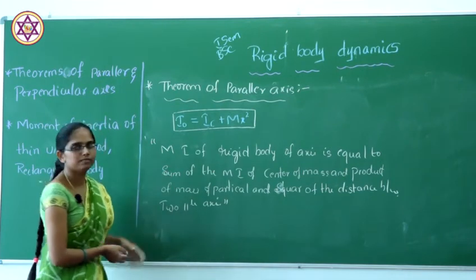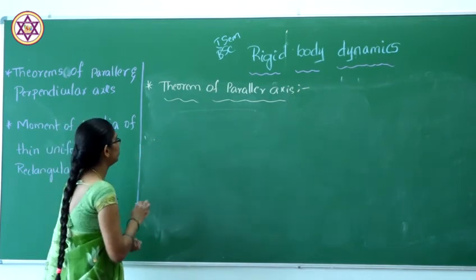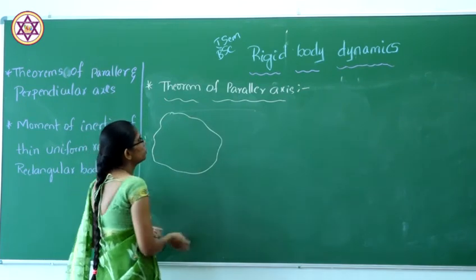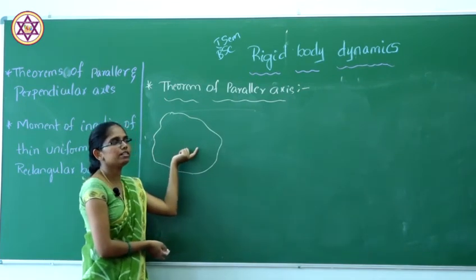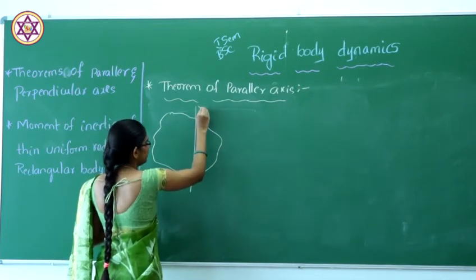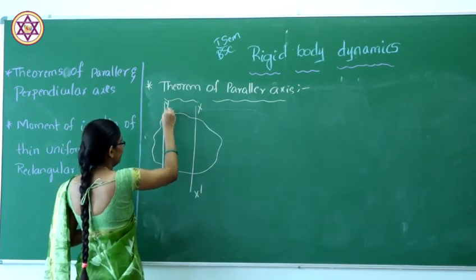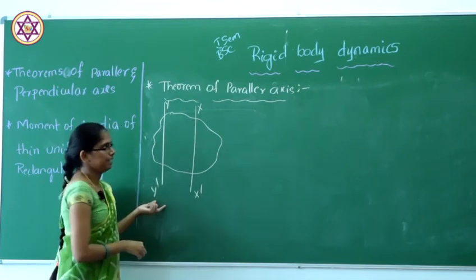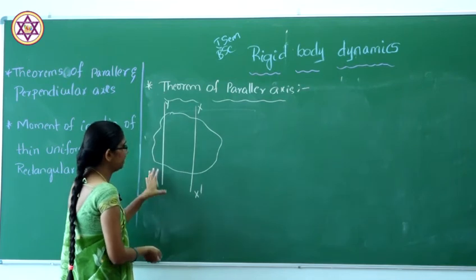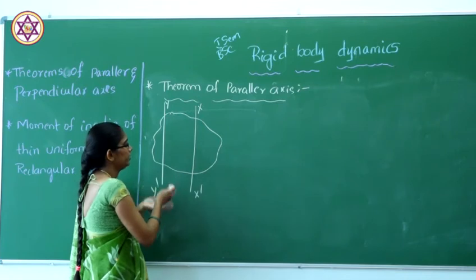Let us do that. Proof of the parallel axis theorem. Here we have to consider a rigid body. This is our rigid body. In this rigid body we consider two parallel axes. So this is our x dash axis and this is our y dash axis. Here x and x dash and y dash are parallel to each other.